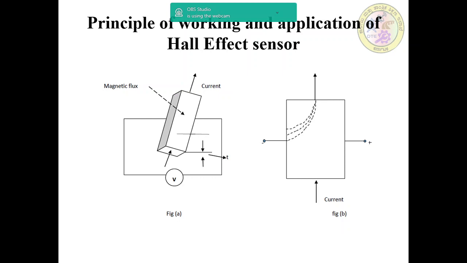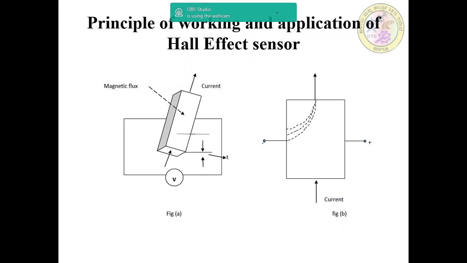When a beam of charged particles passes through a magnetic field, a force acts on the particles and the beam is deflected from its straight line path. A current flowing through a conductor is like a beam of moving charge and thus can be deflected by a magnetic field. The deflection in the path of charged particles from their regular path due to the influence of a magnetic field is called the Hall effect.